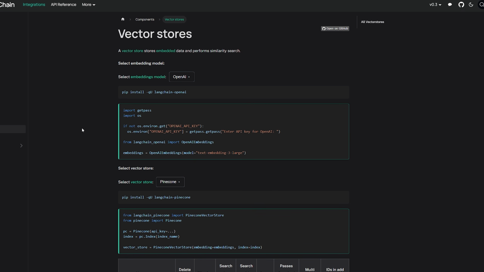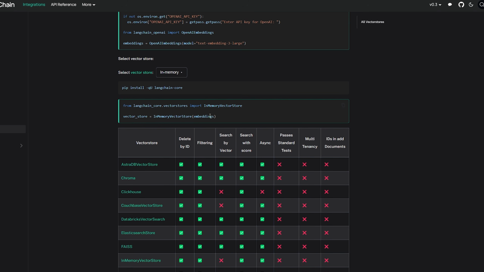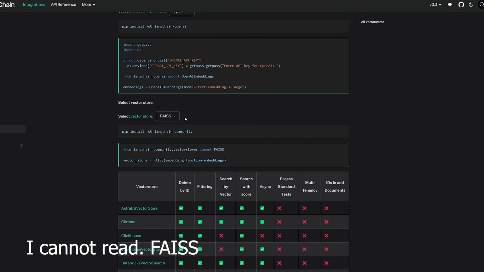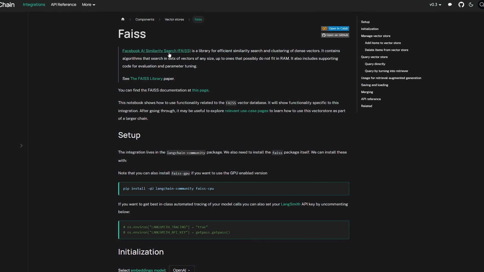So just like we saw with the embedding models, there's different providers as well for vector stores. So if we go down here, we can select vector stores like Pinecone. We could do in-memory. So Langchain provides a default in-memory vector store that we can utilize if we want to. There's also one by Facebook called FAISS. I don't remember exactly what it stands for. If we click it, it can tell us more. Facebook AI Similarity Search.